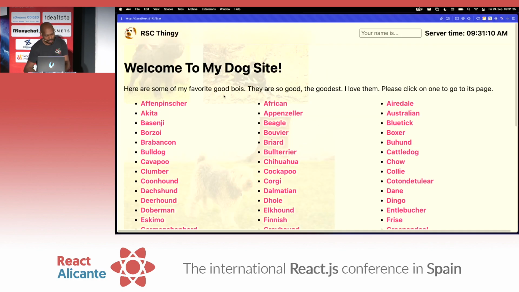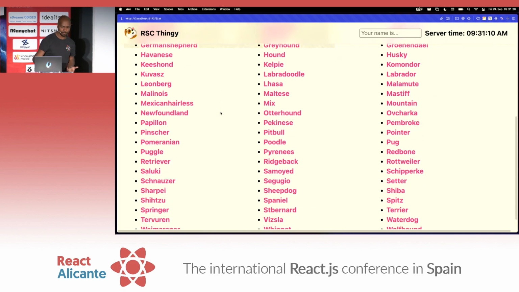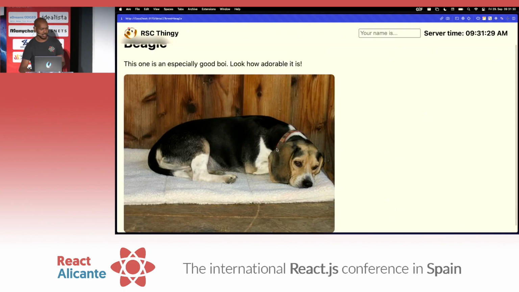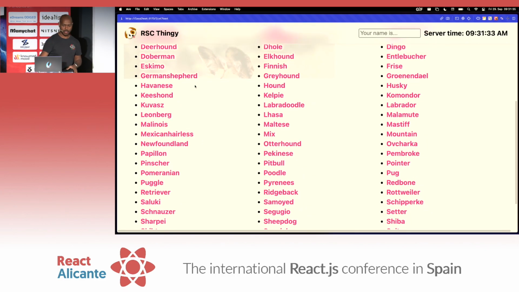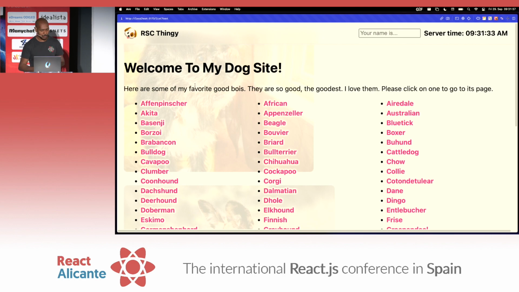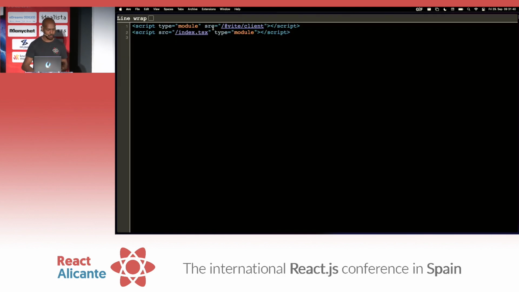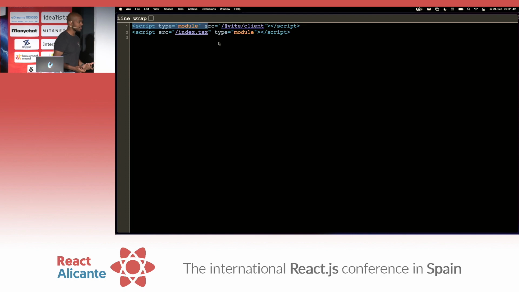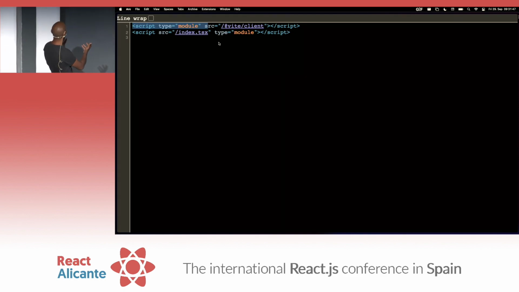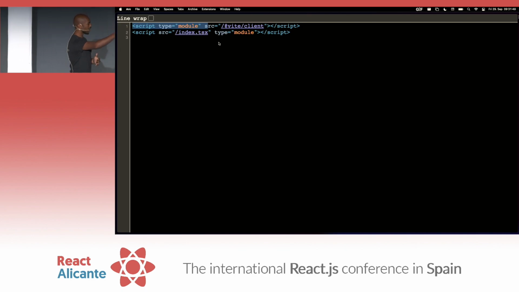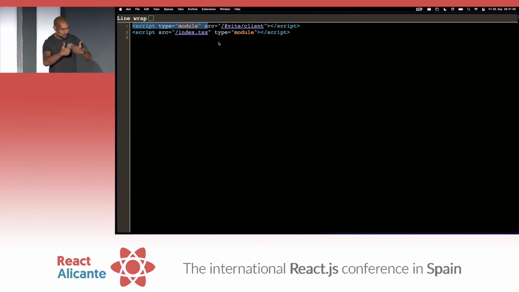So anyway, we're calling the dog API, and we get a list of dog breeds here. We choose one, Beagle, and we get a little picture. Isn't that cute? And then we click the logo and go back, okay? This is okay, but this doesn't use a framework. And because it doesn't use a framework, if we look at the markup, there's absolutely nothing. And in case your user agent doesn't have JavaScript, this is what they get, right? This is a far cry from what JavaScript was intended for, okay? JavaScript is intended to progressively enhance a website, not to be a website, okay? So we've kind of missed the mark here.